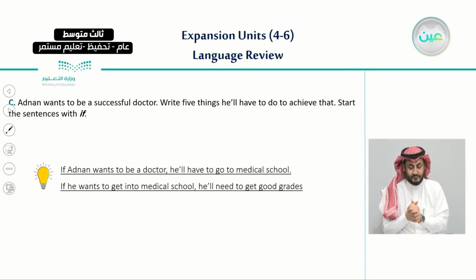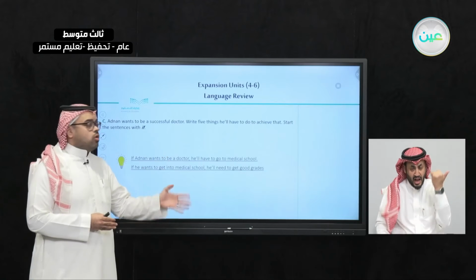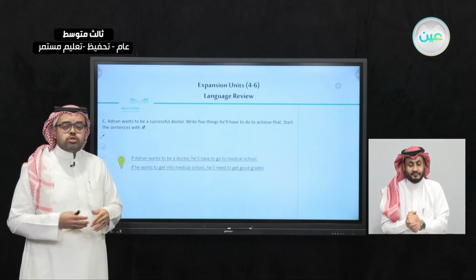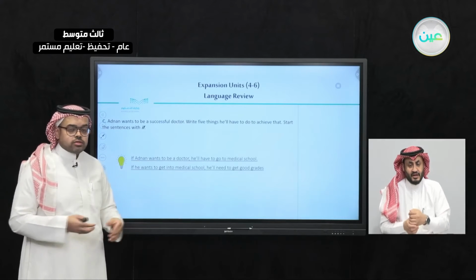So here we have a scenario which is Adnan who wants to be a successful doctor. And what we need to do in this case is write 5 sentences about the things that he will have to do in order for him to be a successful doctor. So in order for him to achieve that condition.